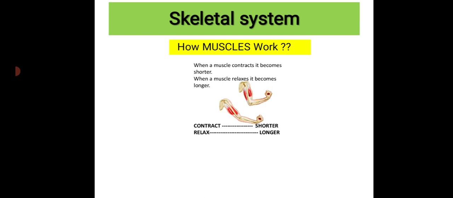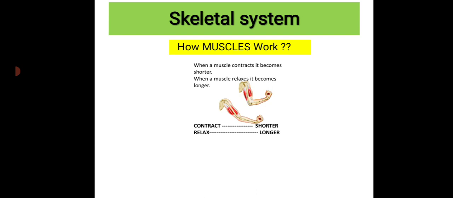So what would be the result of this contract and relax? When a muscle contracts, it shortens, right? Yes, it contracts. When we press the muscle, it will shorten and thicken. And when a muscle relaxes, it returns to its original size.